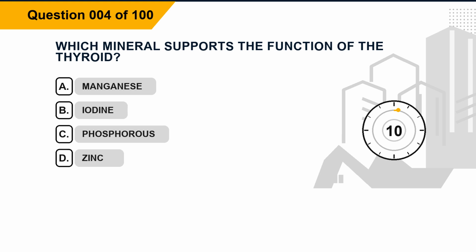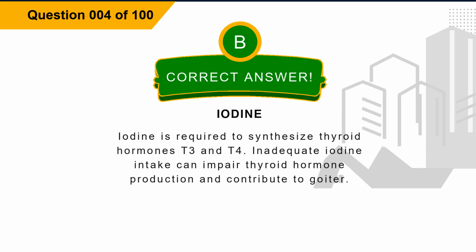Question 4. Which mineral supports the function of the thyroid? Option A, manganese. Option B, iodine. Option C, phosphorus. Option D, zinc. The correct answer is option B, iodine. Explanation. Iodine is required to synthesize thyroid hormones T3 and T4. Inadequate iodine intake can impair thyroid hormone production and contribute to goiter.